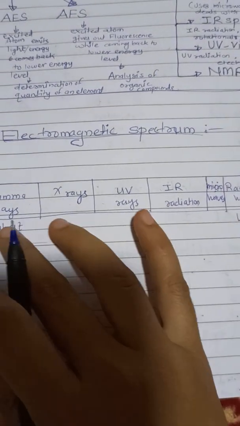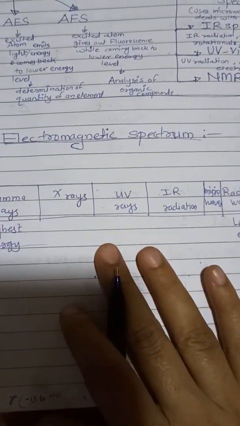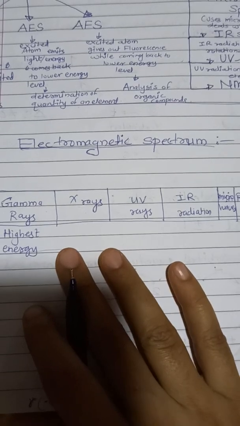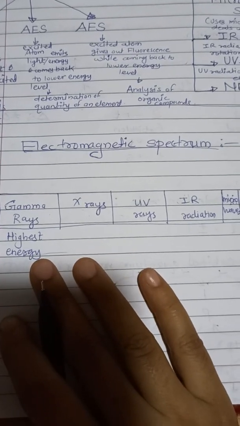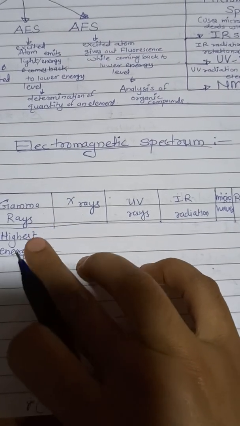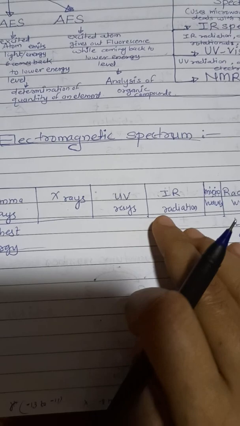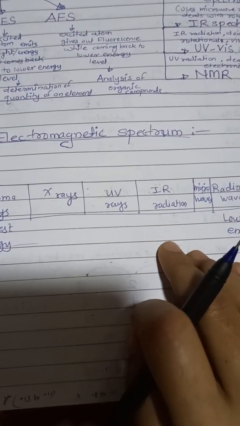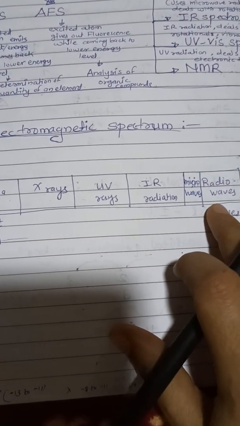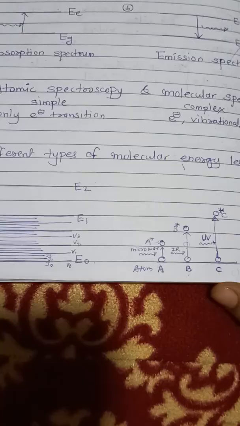So you will get a table and you will have to prepare a table based upon that information. Again I will repeat, the table in which the first column will be the names of these rays, second will be the energy, third will be the wavelength, fourth will be the frequency, fifth will be the source of that radiation, and last will be the application of the radiation.